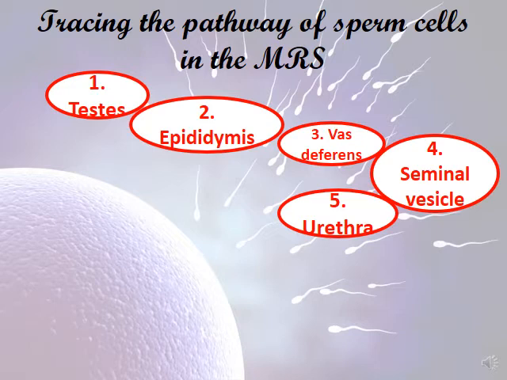Let's make a complete revision. Let's talk about the scrotum. Its role is to protect the testes and maintain optimum temperature for the production and development of sperm. The epididymis is the temporal site for the storage and final maturation of sperms, where they acquire motility and become viable at temperature 37. We talk about the vas deferens. We said that sperm cells are collected by the vas deferens, and the seminal vesicle is the reservoir where the sperm cells are stored pending their ejaculation.